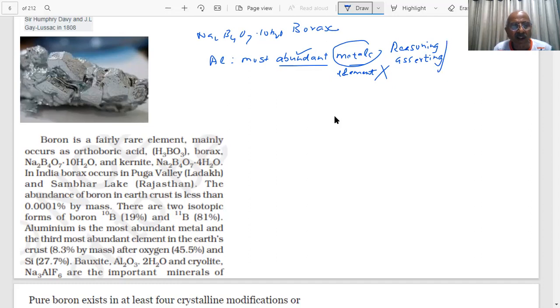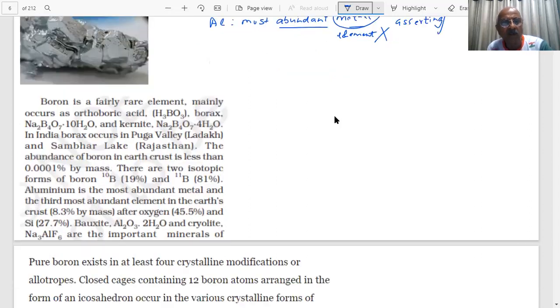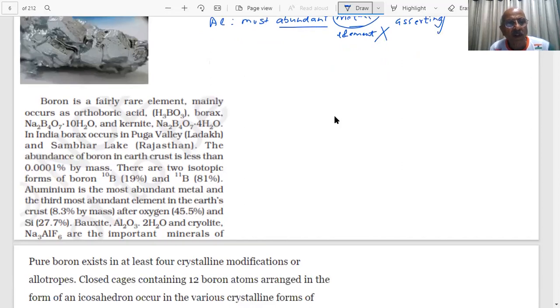Which is the most abundant element? You know which is the most abundant element? It is not aluminium, but the most abundant metal, of course, it is. Third most abundant element in the Earth's crust. It is the third most abundant element, not the first one. 8.3% by mass, after oxygen.